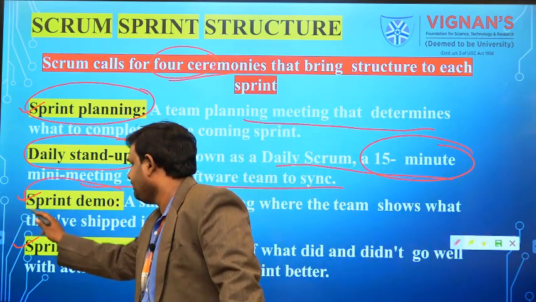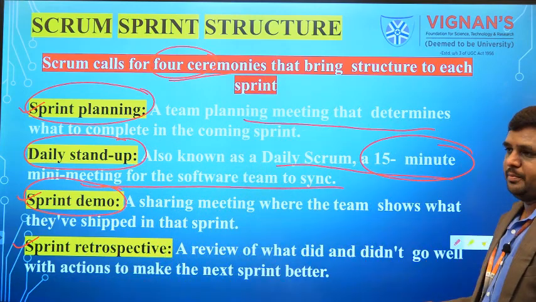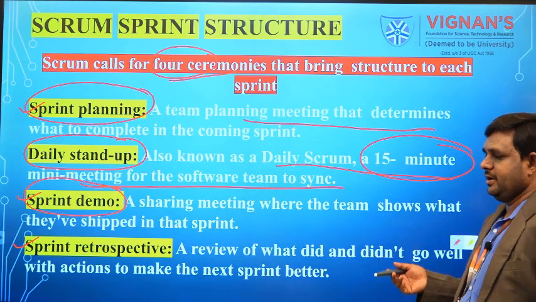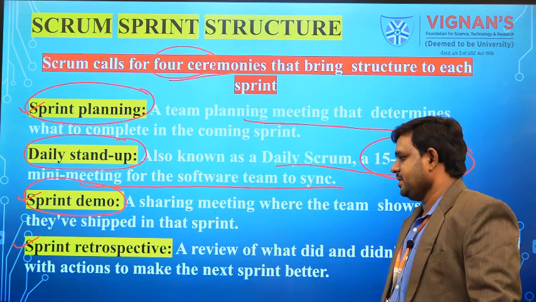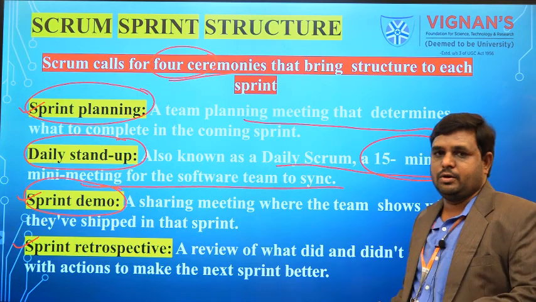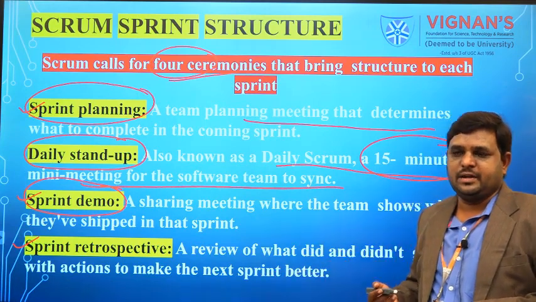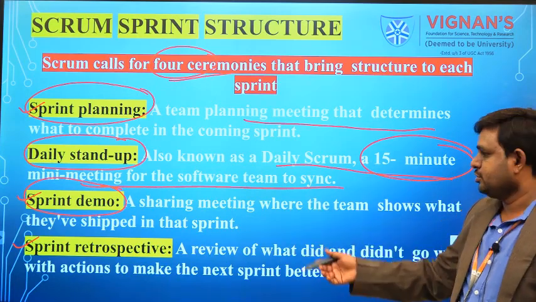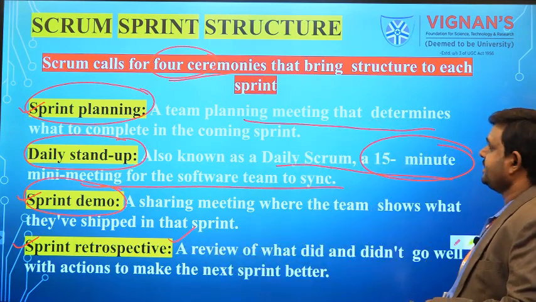And the sprint demo. In the sprint demo, we share with the team members what the status is, which will be a visual aid, which we discussed in the previous slide. And next one is sprint retrospective. It covers what we have done till now and what we have to do. In the previous sprint, what were the major drawbacks, how to overcome them, and how to do a better sprint in the next one. So these are the structure of Scrum.